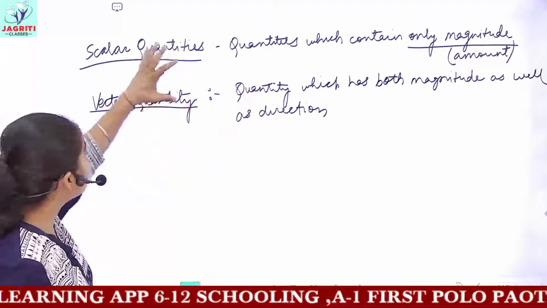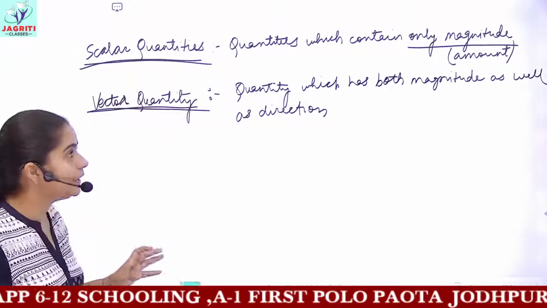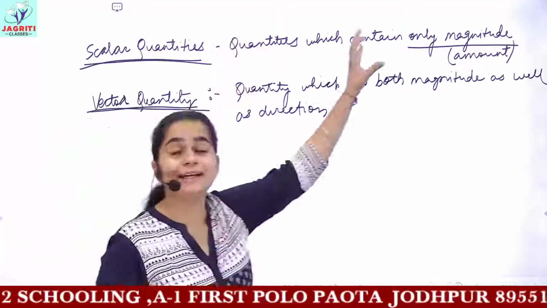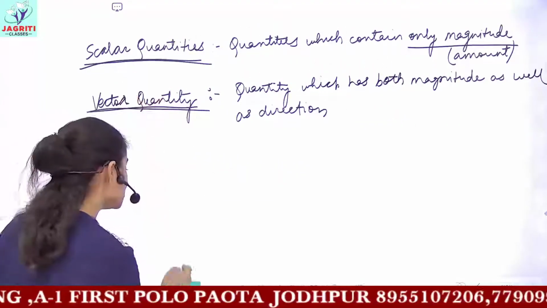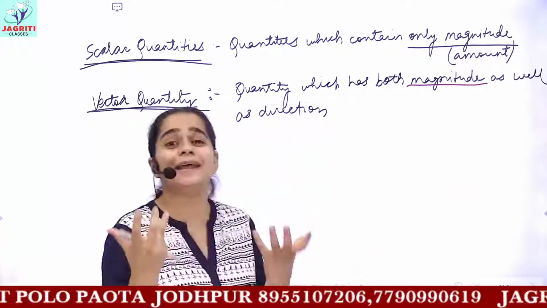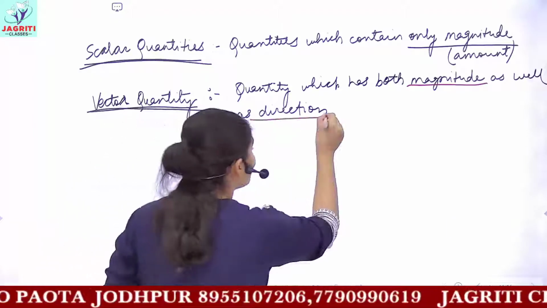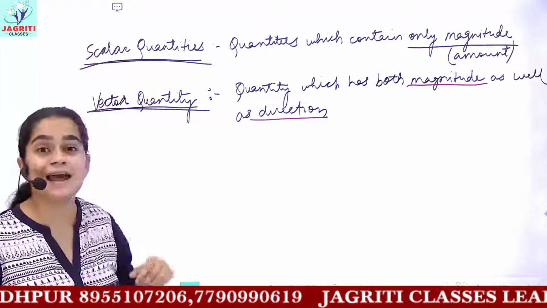So you have two kinds of quantities, that is scalar and vector. Scalar quantities are those quantities which contain only magnitude, while vector quantities have two things in them. They have the magnitude, that is amount, numerical value. With this they also have the direction. So this is what you mean by the terms scalar and vector.